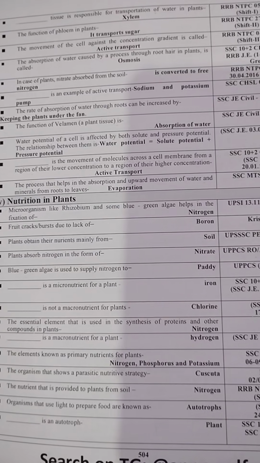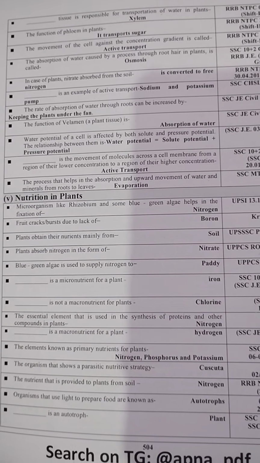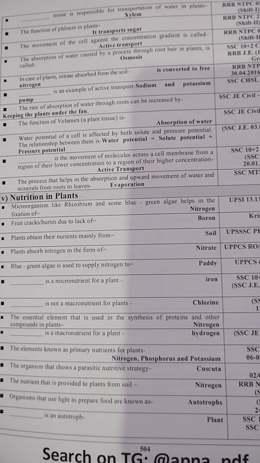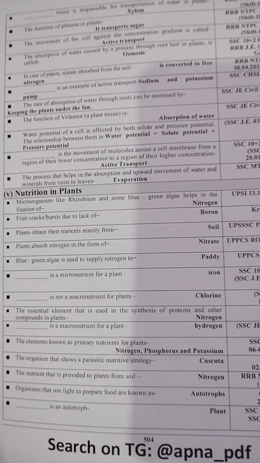Fruit cracking and bursting is due to lack of boron. Plants obtain their nutrients mainly from soil. Plants absorb nitrogen in the form of nitrate. Blue-green algae is used as a supply for paddy.